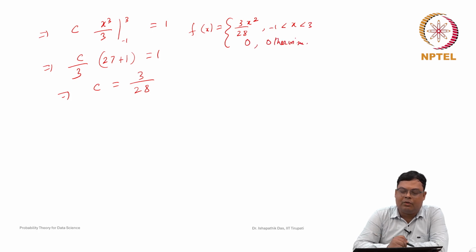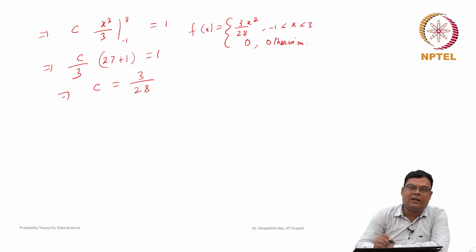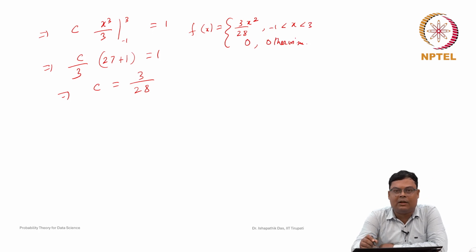Note that again I am mentioning here, whenever you are defining this function, you can take an open interval or half closed, anywhere you can keep closed or open, it does not change because it is a continuous random variable. At a point the probability is 0, so your probability will not change.